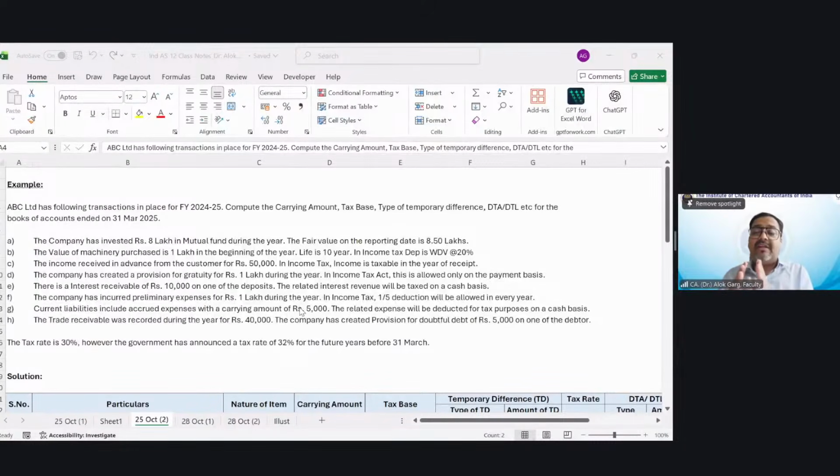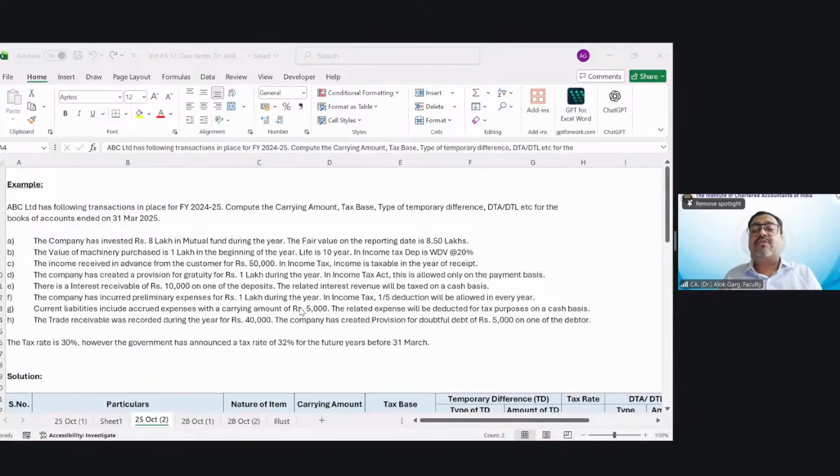If this balance sheet were prepared as per income tax provisions, what would have been the balance of that item, that asset or liability, in the balance sheet? That is known as the tax base. The difference between book base and the tax base is known as a temporary difference.